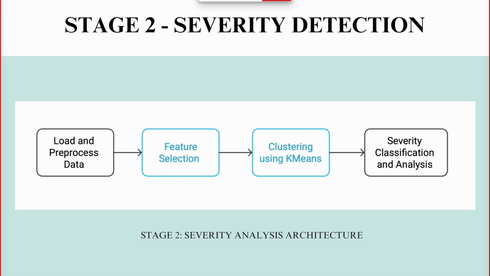After detecting whether a subject has ASD or not in stage 1, we move to stage 2, which focuses on assessing the severity of ASD. Since ASD is a spectrum disorder, identifying its severity is crucial for early intervention and personalized therapy.